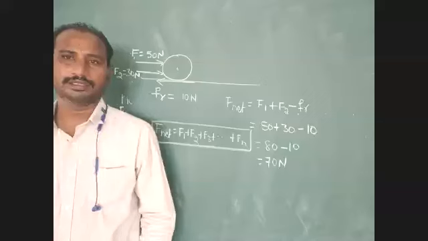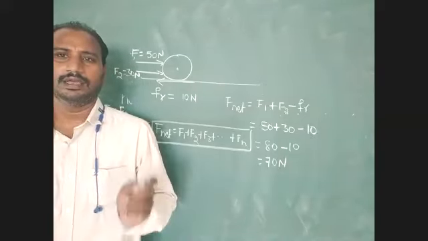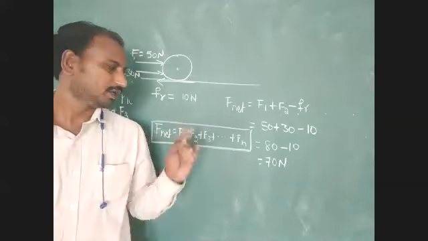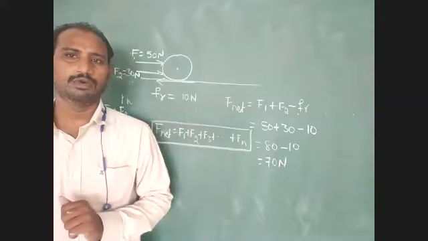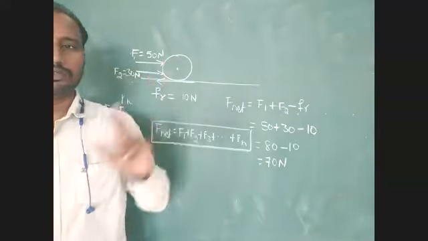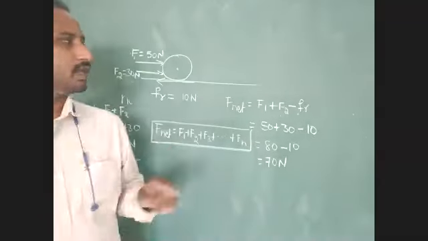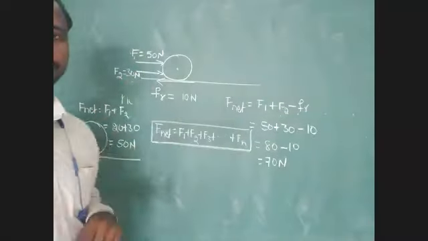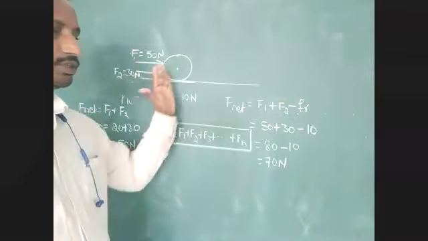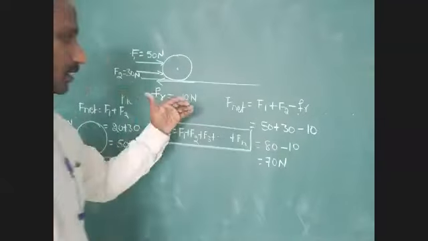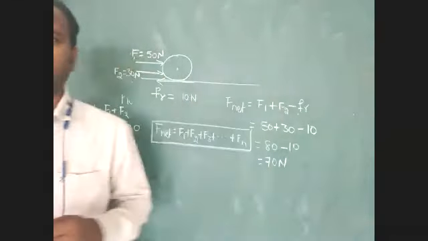What is net force? When n number of external forces act on the body, then we have to calculate the net force. We can add all the forces. So total net force equal to the sum of individual forces acting on that body. Here how many forces act on the body? Three forces. While calculating the net force, we have to identify the direction. Here these two forces are acting in the positive x-axis direction, another one in the negative x-axis direction. Both are acting in opposite directions.